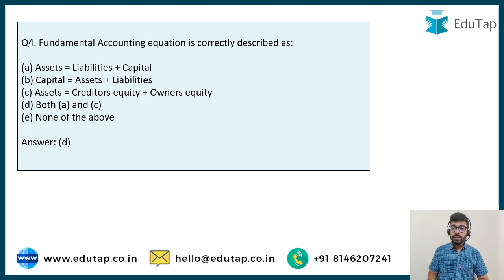So friends, the fundamental accounting equation is assets is equal to liabilities plus capital, and it can also be written as assets is equal to creditor's equity plus owner's equity. So the correct answer is definitely going to be option A and C both, that is option D. D is going to be the correct answer.